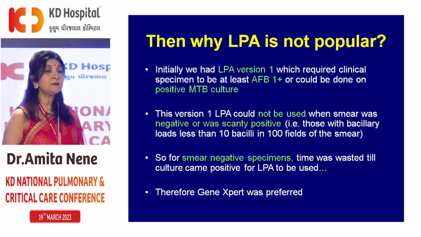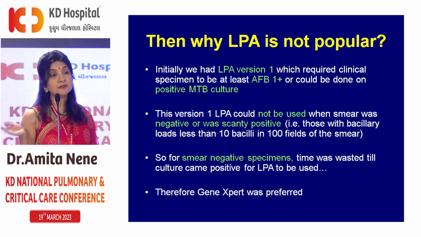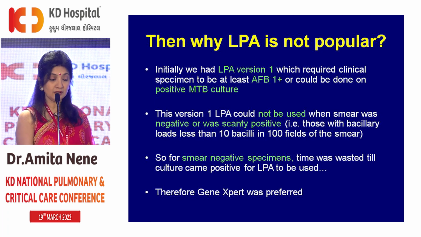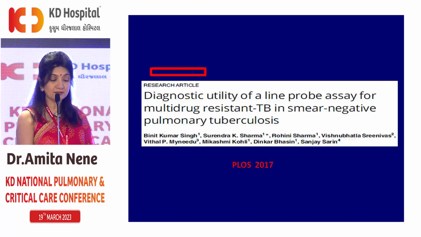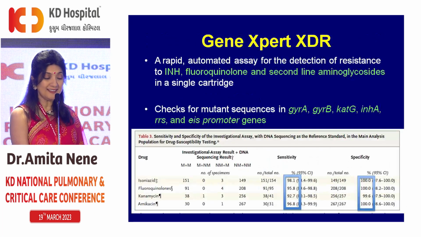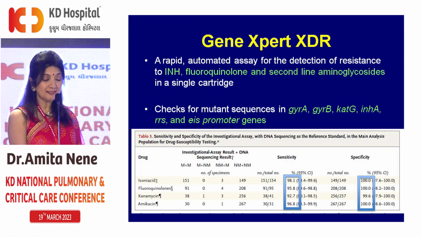So if the patient's AFB smear is positive, you don't need to do Gene Expert, you straight away do LPA. If the AFB smear is negative, you can do Gene Expert, confirm TB, and even on AFB smear negative status, LPA will actually work out. So LPA is again a very important test. I'm just going to finish my talk. We have Gene Expert XDR, as you all know. In addition to rifampicin, which is told by Gene Expert, Gene Expert XDR will tell you about INH, quinolones, and aminoglycoside resistance.